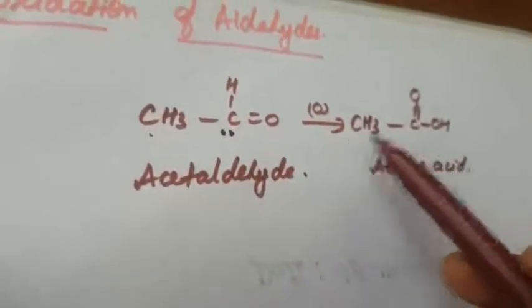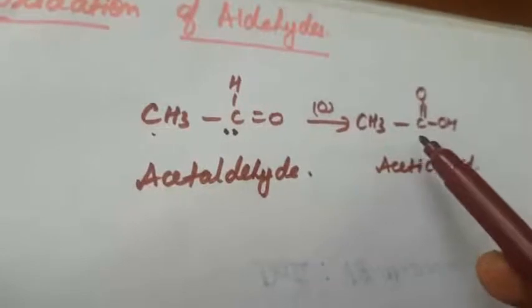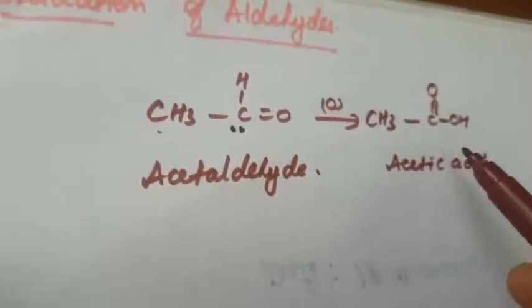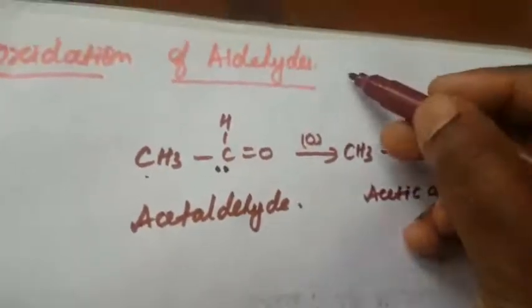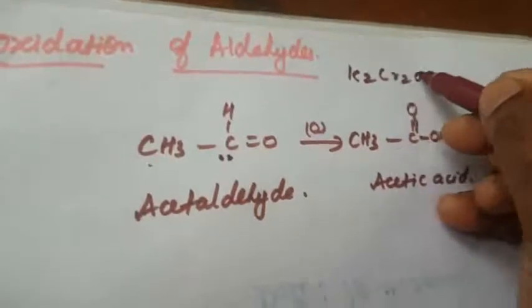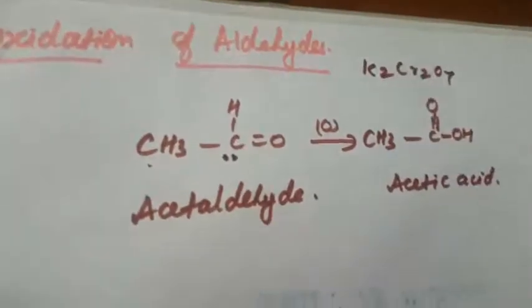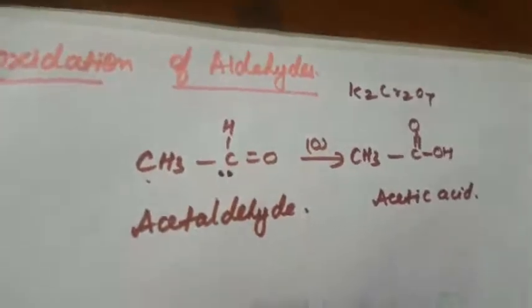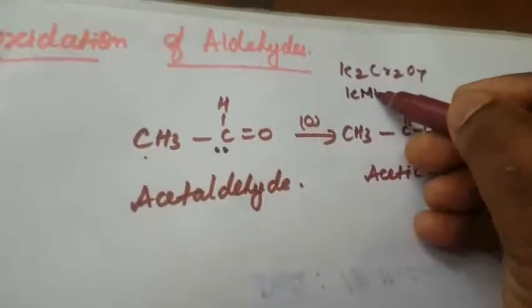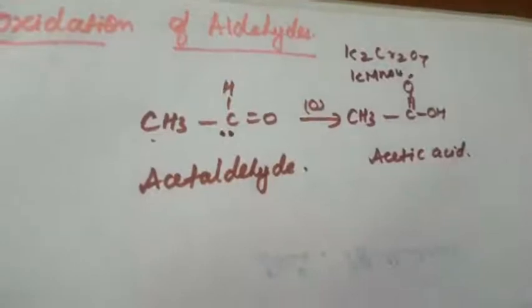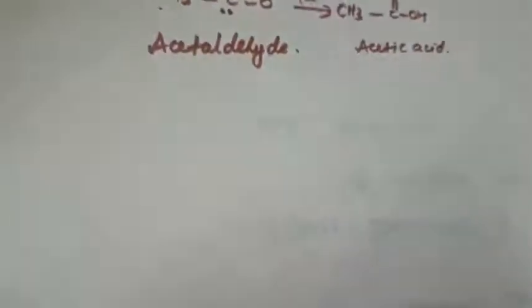Again, acetic acid after oxidation also has the same number of carbon atoms, in the presence of an oxidizing agent. So K2Cr2O7, potassium dichromate, or alkaline KMnO4, or chromic acid. These are all oxidizing agents. So using these oxidizing agents, it is converted into acid.